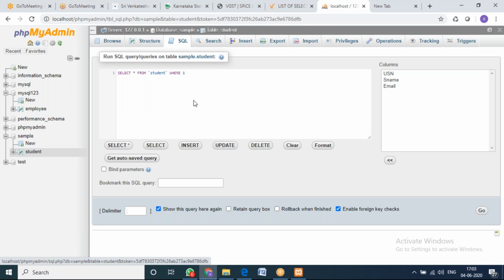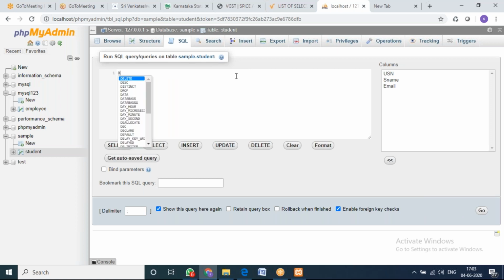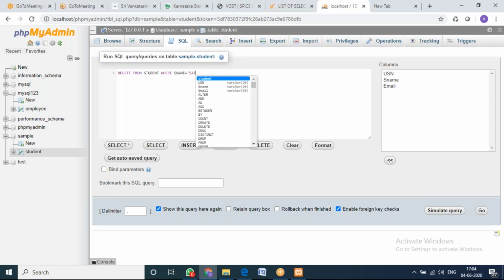Then I'm going for the delete. What is the delete command? First we'll see the syntax here. Delete from student where condition. I'll go here only. Delete from student where S name equals Satya.